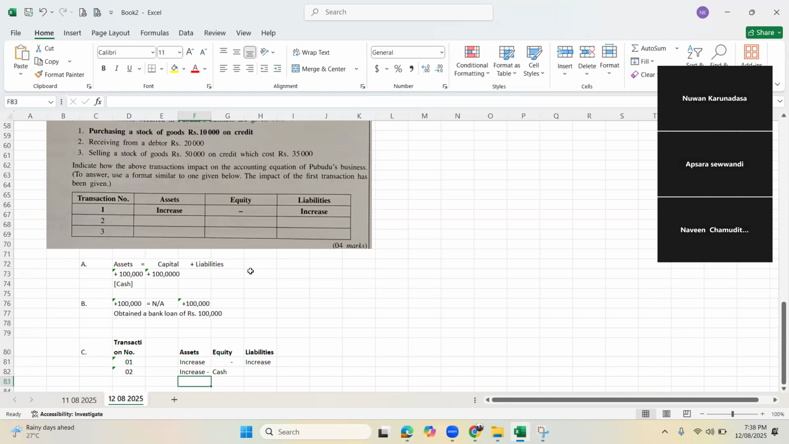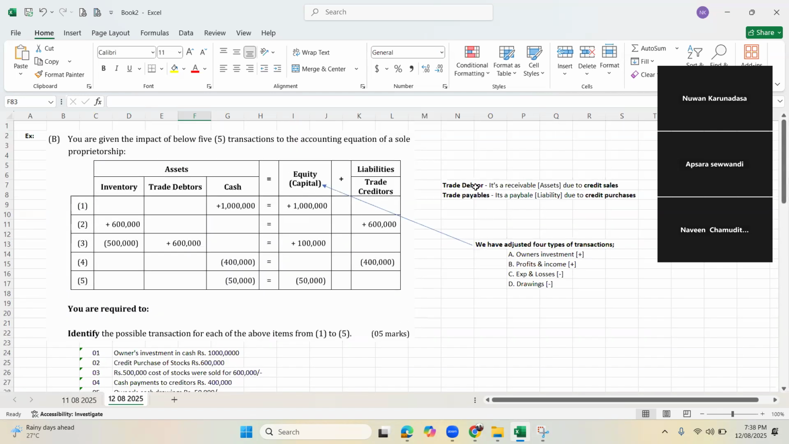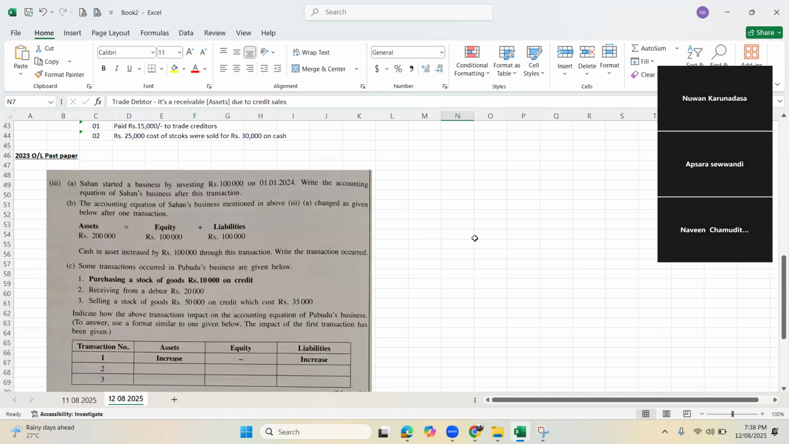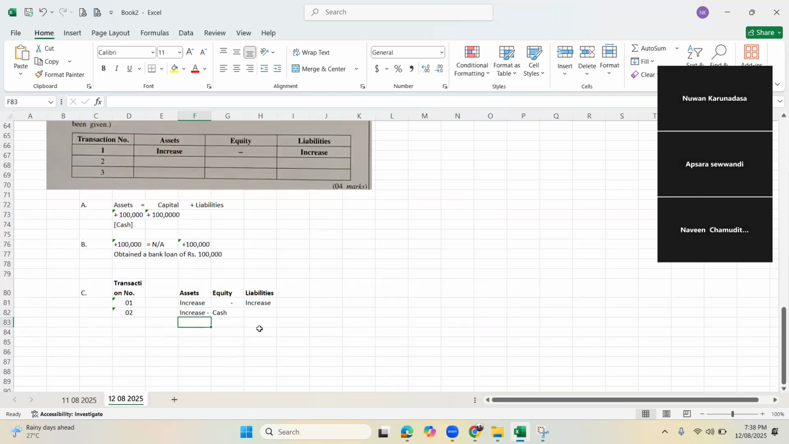Liability decrease. Incorrect. Debtor is what? I explained already here. A debtor is what? An asset. When a debtor pays cash to you, the debtor comes down, again the asset decreases. What is the asset? Debtors. Now see, asset increases, that is cash. Asset decreases, that is the debtor. No change in the equity or liability. No change. See, these types of things can be there in your paper as well.